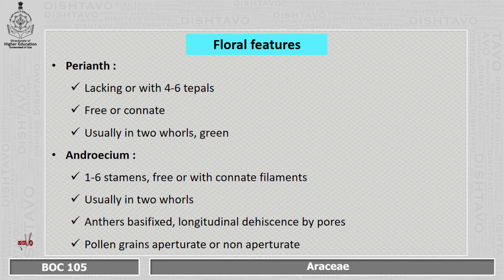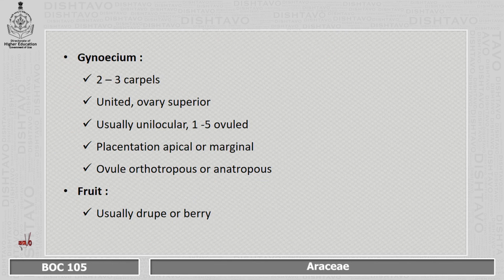Androecium, 1 to 6 stamens, free or with connate filaments, usually in 2 whorls. Anthers are basifixed, longitudinal dehiscence by pores. Pollen grains aperturate or non-aperturate. Gynoecium, 2 to 3 carpels, united, ovary is superior, usually unilocular, 1 to 5 ovuled. Placentation is apical or marginal. Ovules are orthotropous or anatropous. Fruit is usually drupe or berry.